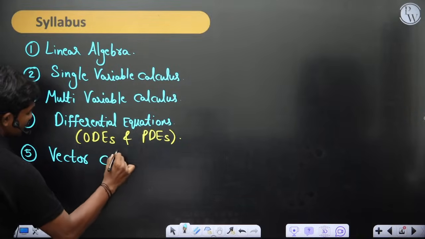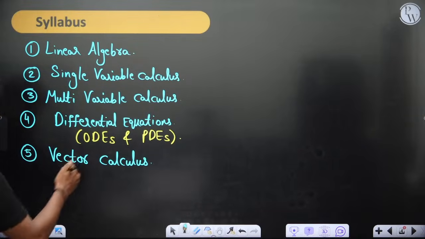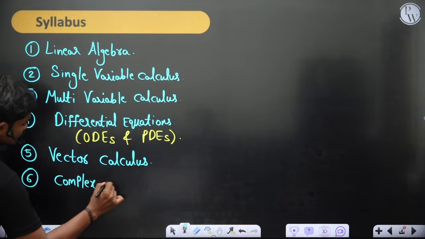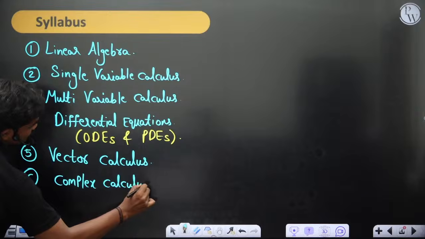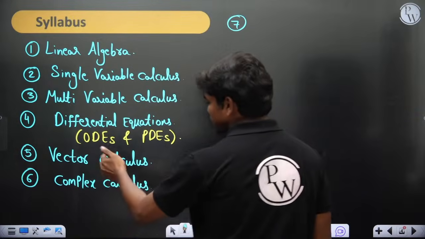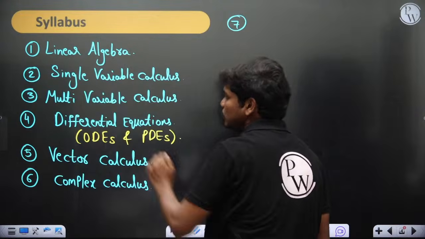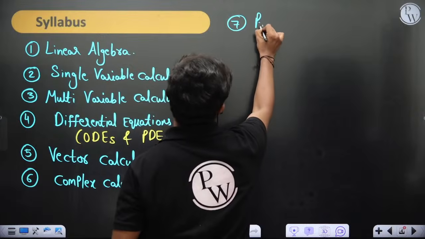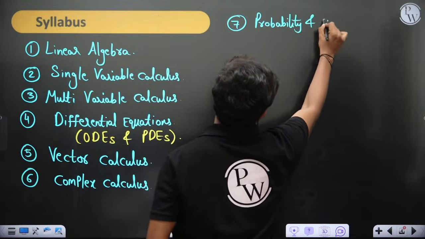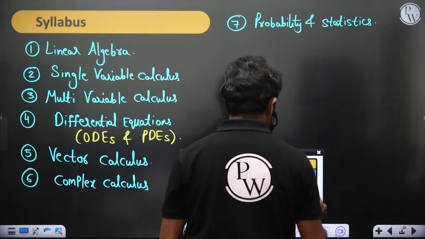Again, a very interesting topic, and the advantage with vectors is that you can solve in all 3 directions simultaneously. So this is a very beautiful chapter. And then after, we'll look at complex calculus. After finishing complex calculus, it's roughly the finishing of calculus, from the 2nd to the 6th chapter. Then we will introduce probability and statistics, which is the current day's hot cake, of course.